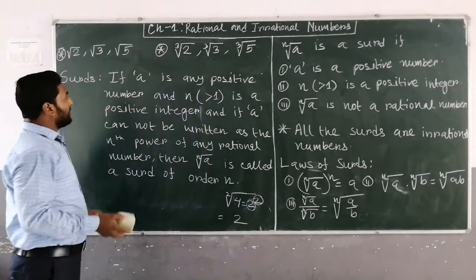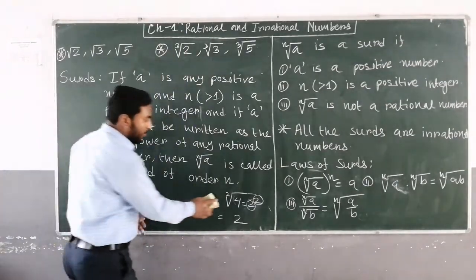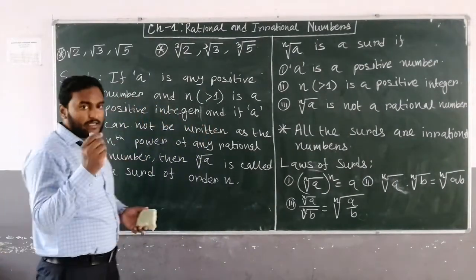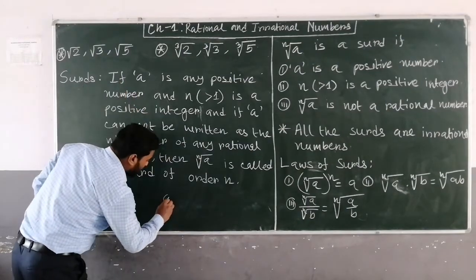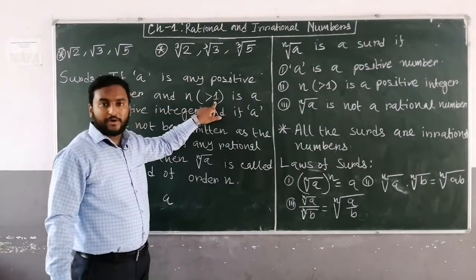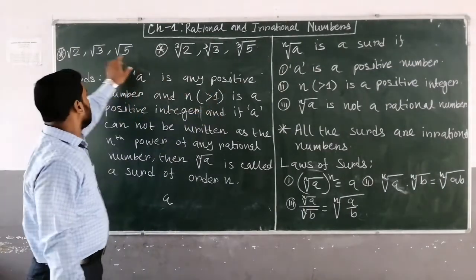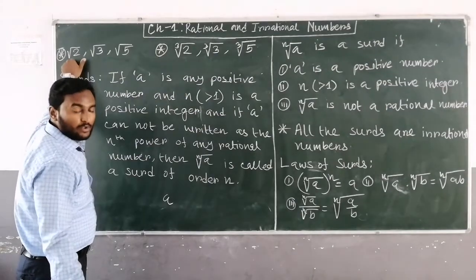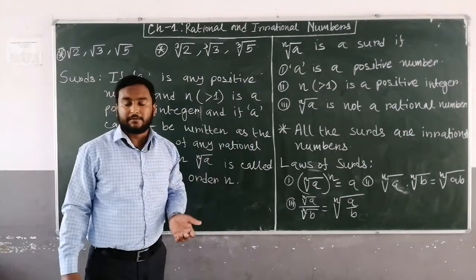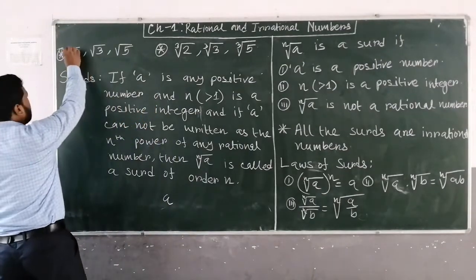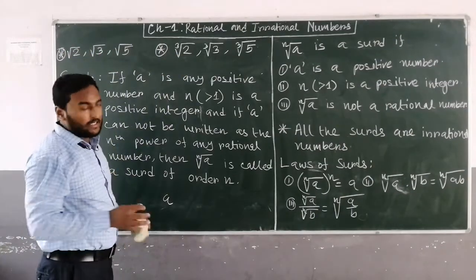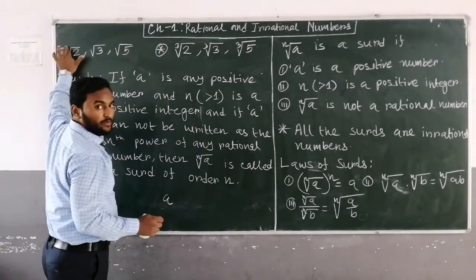So let me tell the definition. What is the definition of a surd? Suppose A is a positive number, and n is greater than 1. Always n will be greater than 1, because roots start from the square root, that is, here it is 2. Then 3, 4, 5, 6, you can say that. But the first root is not valid: the roots are square root, cube root. One root is not valid, so here it always starts from 2.